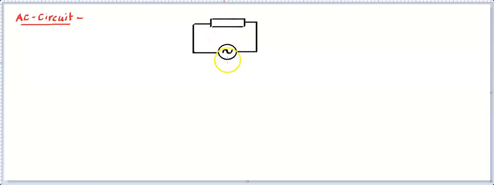So let's say this is the AC source. If it is shown like this, we will say this is the AC circuit, this is the AC source, this is the network, and the AC source will be given like this. V is equal to something. Let's say it's a voltage source. And most frequently we will find these sinusoidal ones. So let's say the sinusoidal one is given as V naught sine omega t.